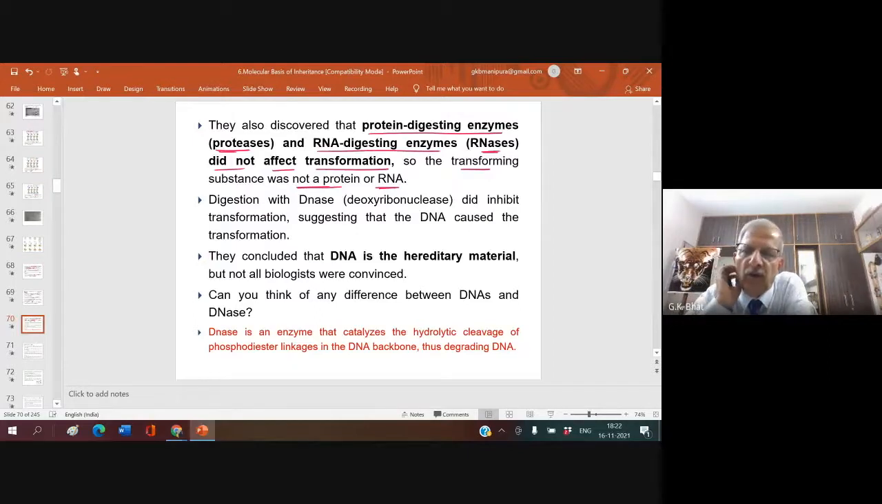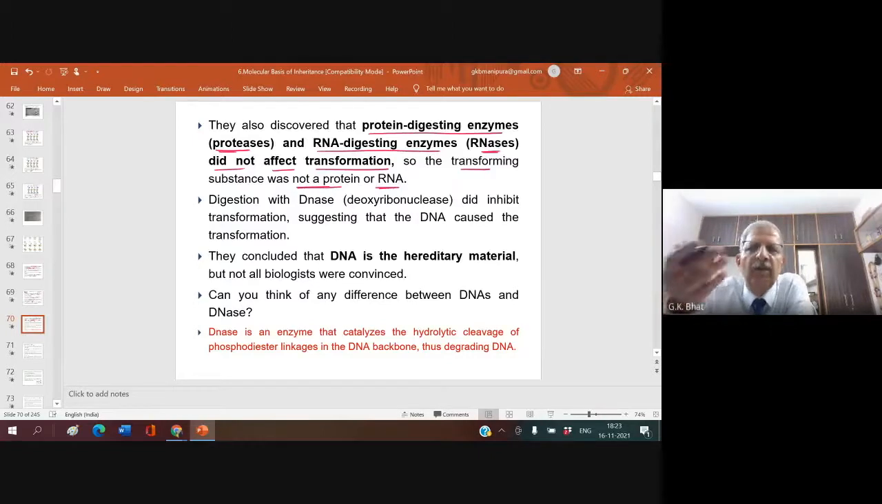Now, they wanted to find out whether the transforming principle is a protein, or is it DNA, or is it RNA. Now, let us see what they did. To this mixture, which contained protein, DNA, and RNA, they added proteases. When the proteases were added, all the proteins present in the transforming principle got digested. Then they tried to find out whether transformation is brought about or not.